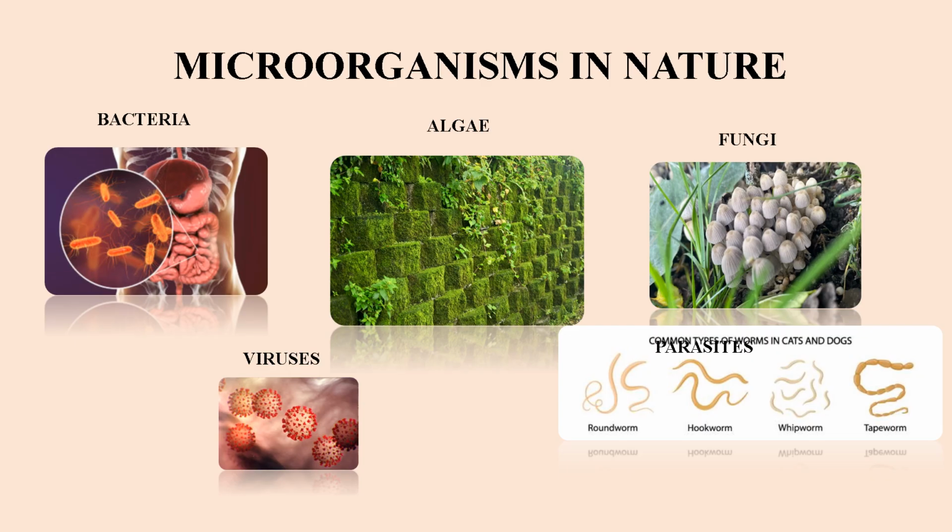And this algae, nowadays it is used as a pollution indicator. Whenever we have predominant pollution in an area, we will be able to see this algae. One such example is that in ponds there are abundant forms of algae.